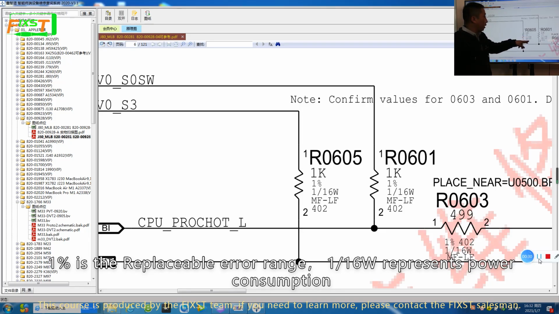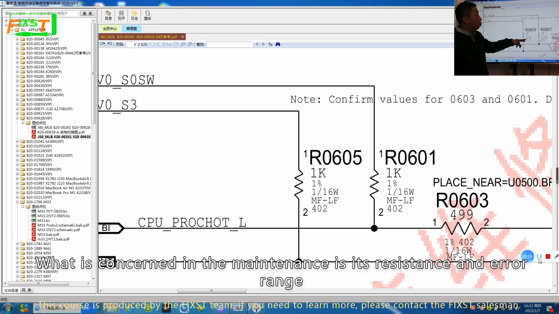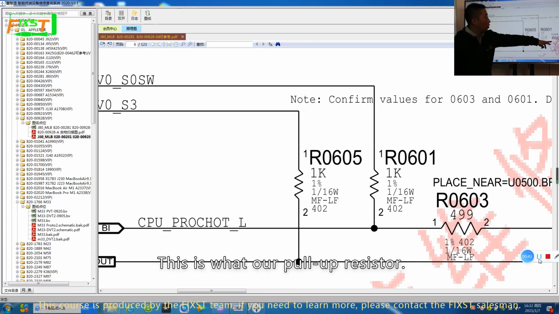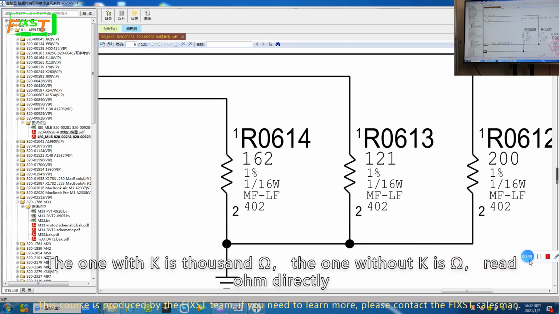1/16 watt represents power consumption. The following part represents its size. It is not very meaningful in maintenance. What is concerned in the maintenance is its resistance and error range. This is what our pull-up resistor is. The one with K is 1000 ohm. The one without K is ohm.